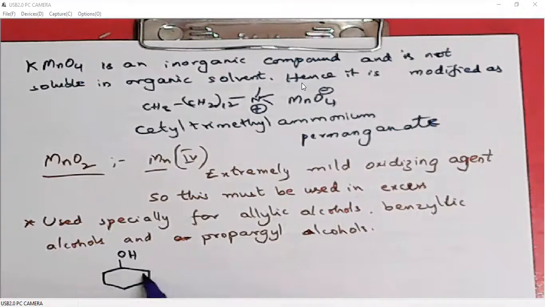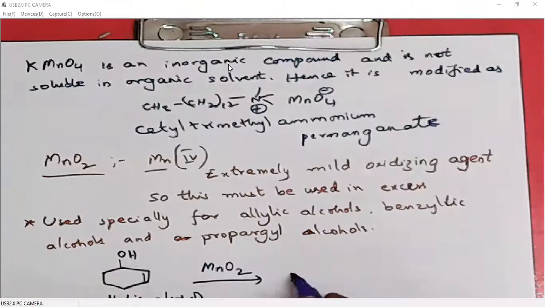So this is an allylic alcohol. After the double bond, there is a carbon bearing the OH, so it is an allylic alcohol. When we oxidize an allylic alcohol with MnO2, we get a carbonyl compound, either aldehyde or ketone. Carboxylic acids are not possible.